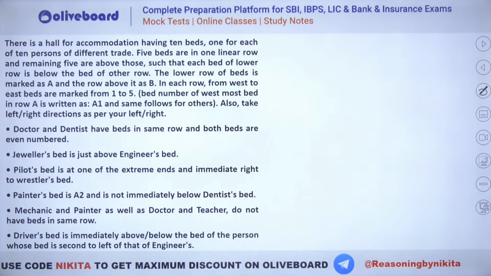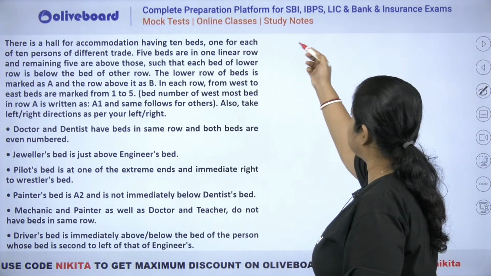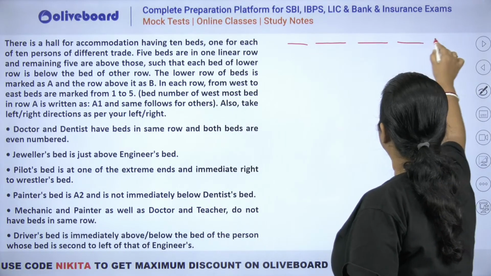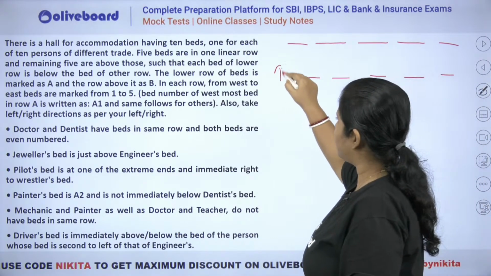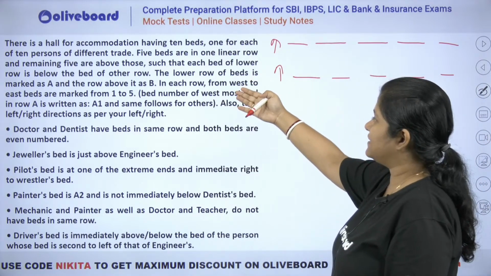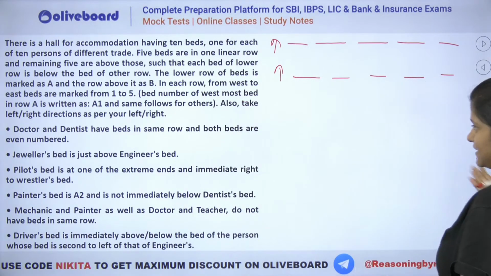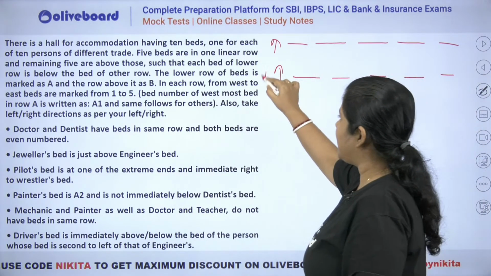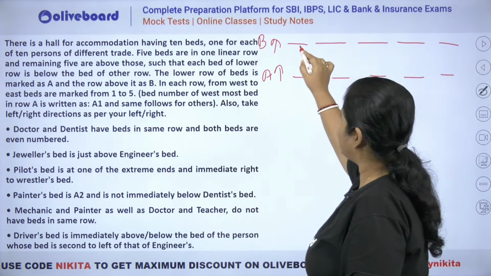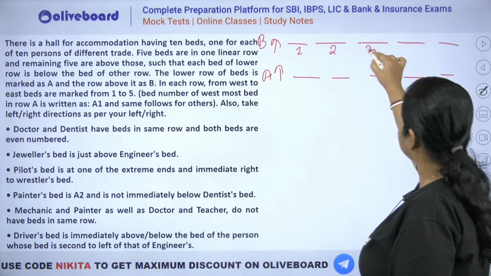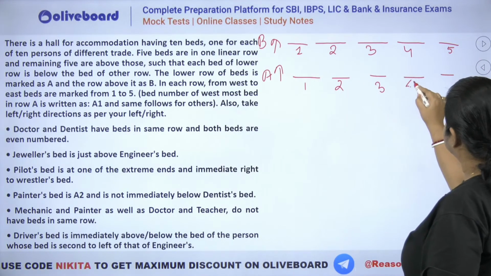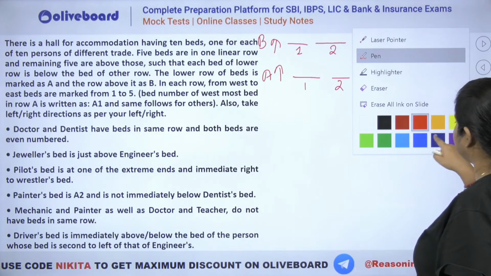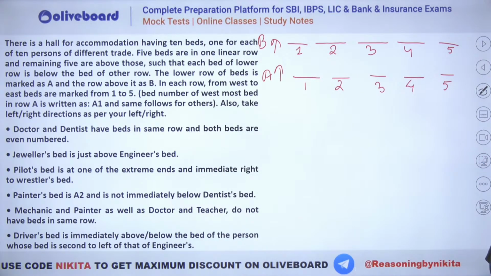फॉर्मेशन समझ नहीं आ रहा 5 बेड्स का. क्यों आयुष? इसमें तो कुछ भी नहीं है. It is like 2 rows. So let's say 1 2 3 4 5, 1 2 3 4 5. This is also facing the north. This is also facing the north. And it is given the lower number of beds. The lower ones have been named A. And this has been named as B. And they have been named 1 2 3 4 5 from left to right. तो ये आपका structure है. Right? So this is the structure that you will be getting.